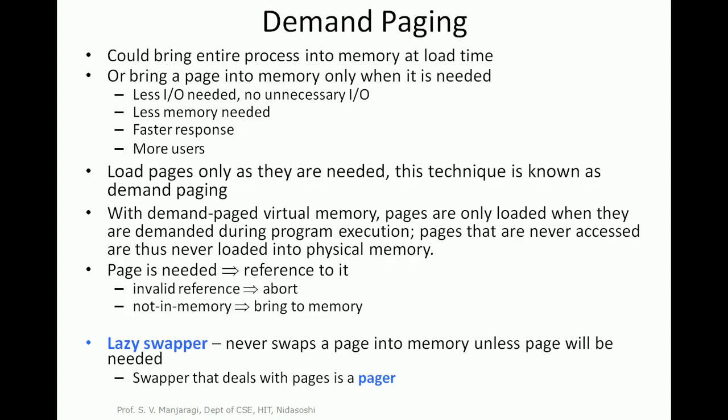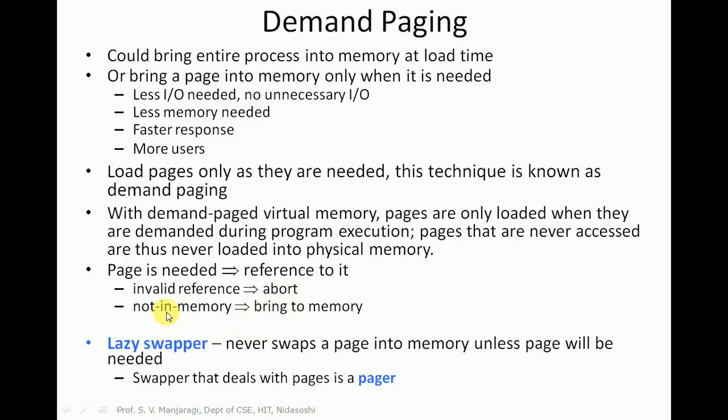If the requested or demanded page does not exist in the main memory, it is called an invalid reference, and process execution will be aborted because the required page is not available in the main memory and the process execution cannot be continued. So it is creating a trap to the operating system.